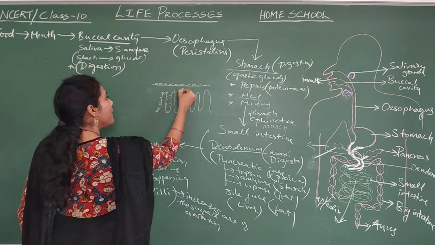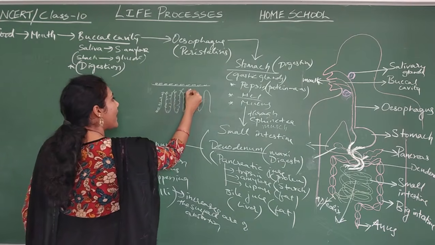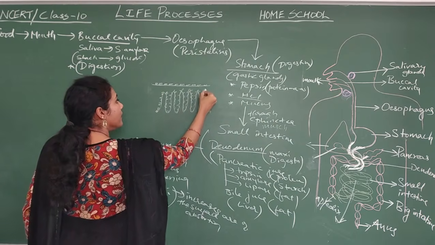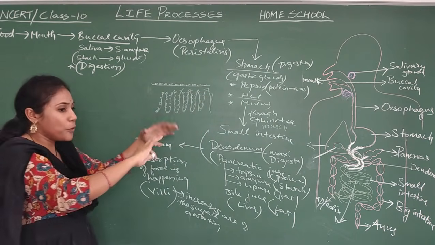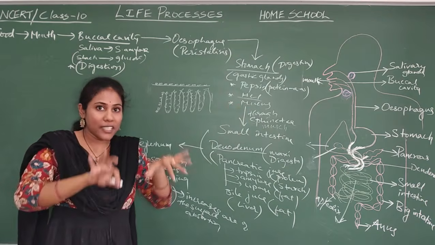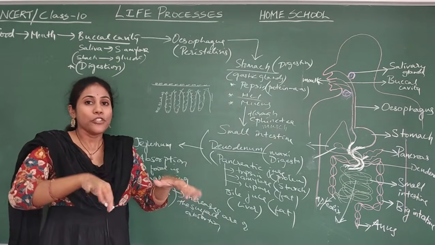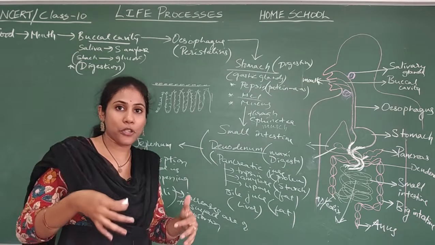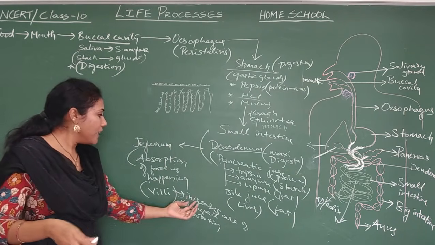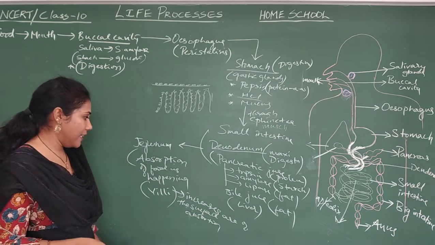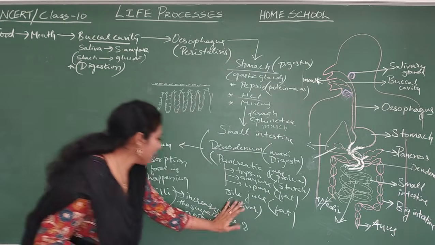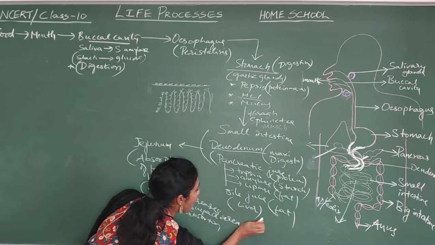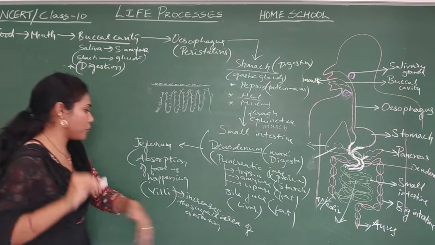This is the use of villi, guys. This is the reason why the jejunum region is there in the form of villi, to provide more space for the absorption of food, so that more digested food can be absorbed. That is the meaning of increasing surface area. Increases surface area of absorption.